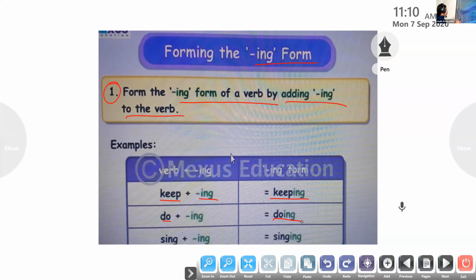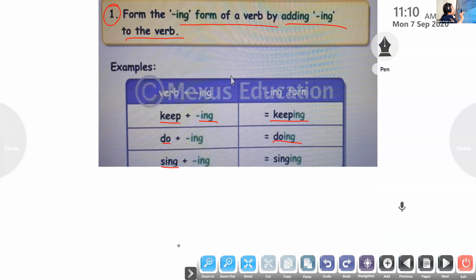And the third word you can see here, sing. When you add ing to the verb sing, we form the verb singing. S-I-N-G-I-N-G. These are extra words. There are many words like this. Stand plus ing. What will it become? Who can give me the answer? What do we have to write here?